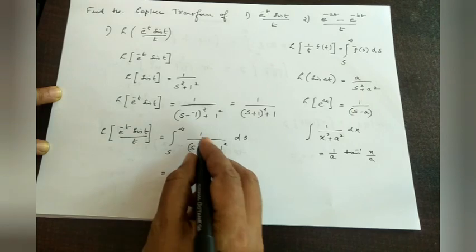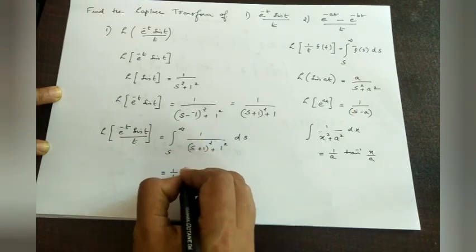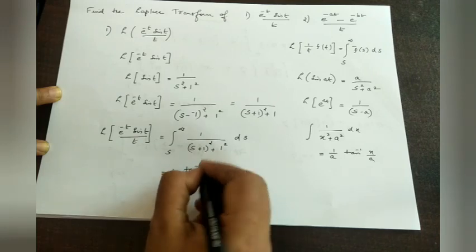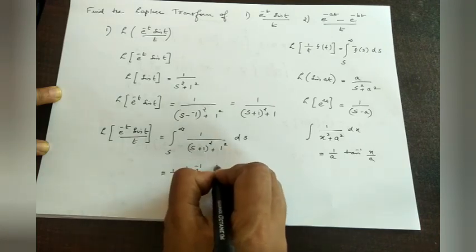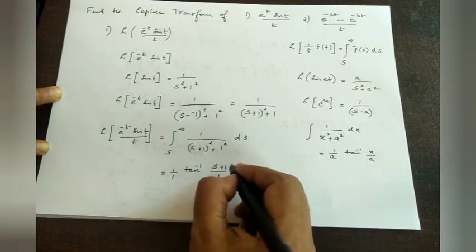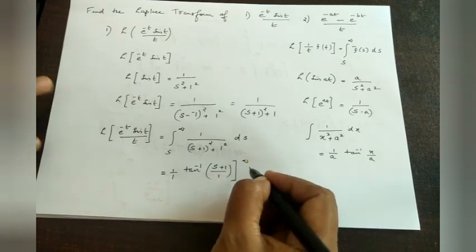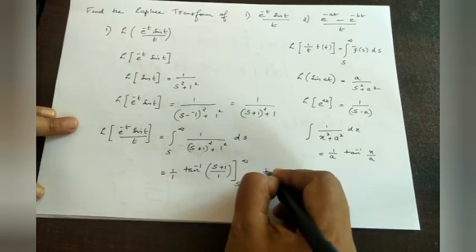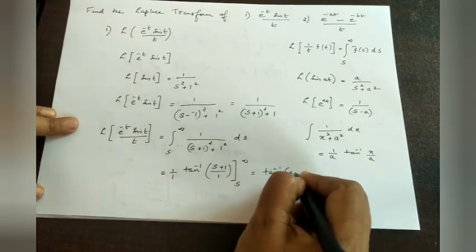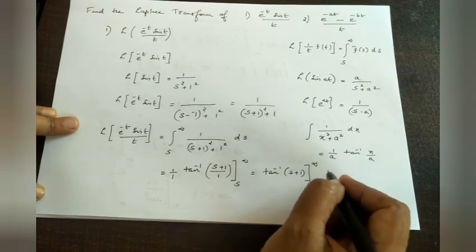Here a is 1, it is 1 by 1 tan inverse x by a. In the place of x we have s plus 1, by a, that is 1. Limit from s to infinity, that is we have tan inverse s plus 1, limit from s to infinity.